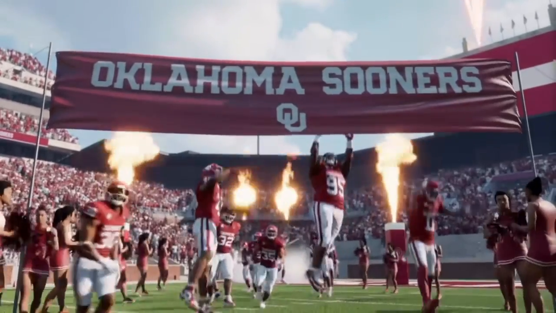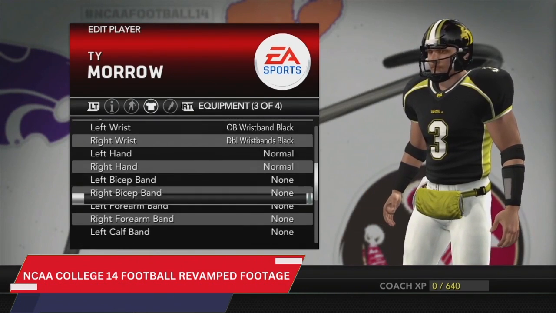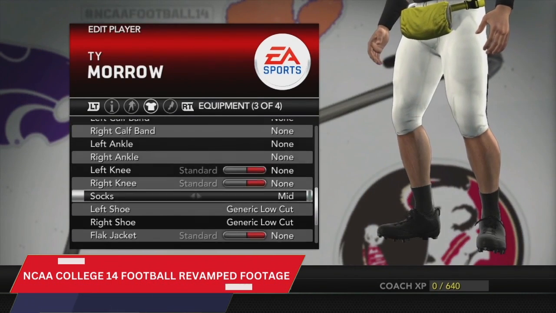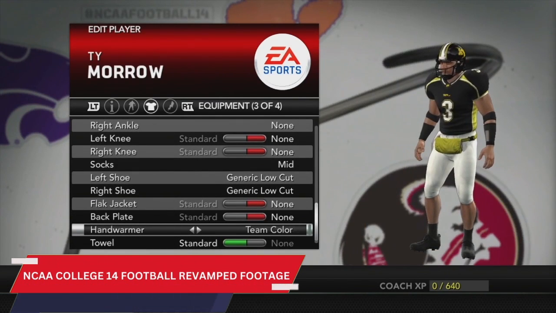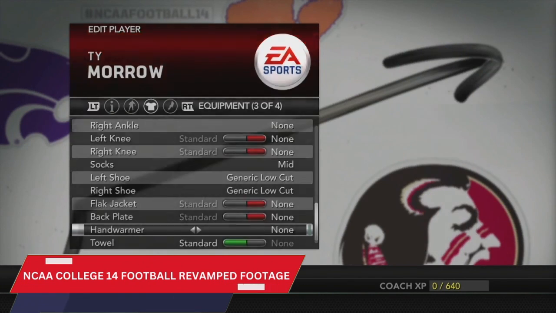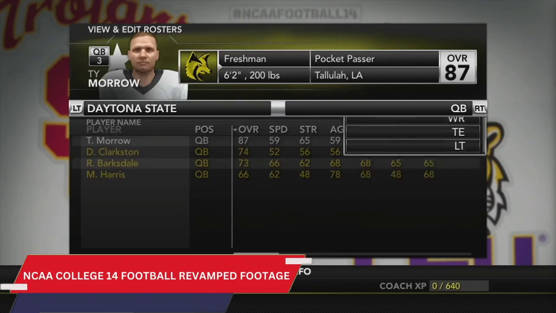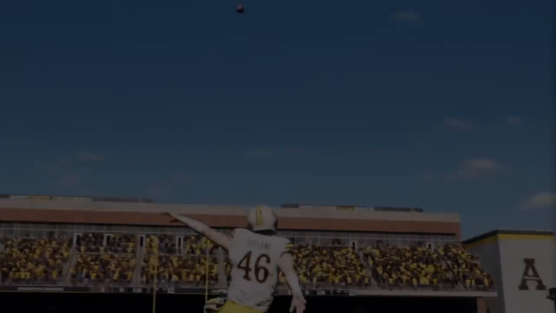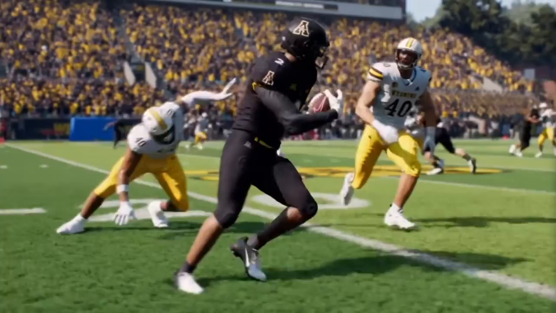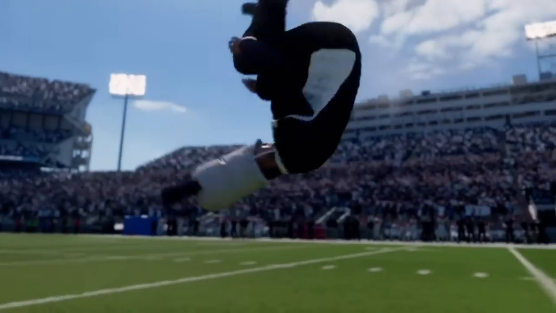Now, the specifics are a bit murky, but here's what we know. Editing NIL, name, image, and likeness players will be more restricted compared to non-NIL players. So, while we might be able to tweak some equipment here and there for certain players, it won't be the same free-for-all we're used to. And let's be honest, editing and sharing rosters was a huge part of the NCAA football experience. But with EA College Football 25 boasting real players from 134 FBS schools, it's hard to predict just how much this limitation will affect the overall gameplay.